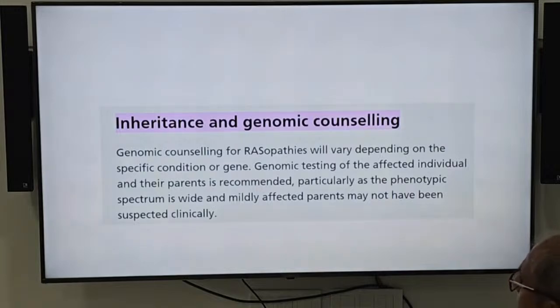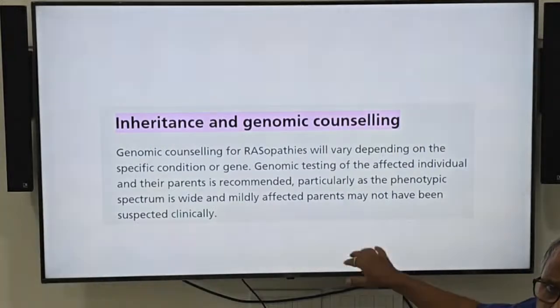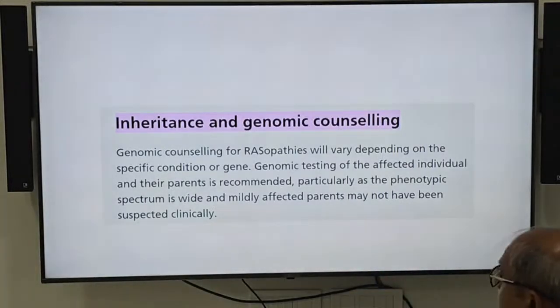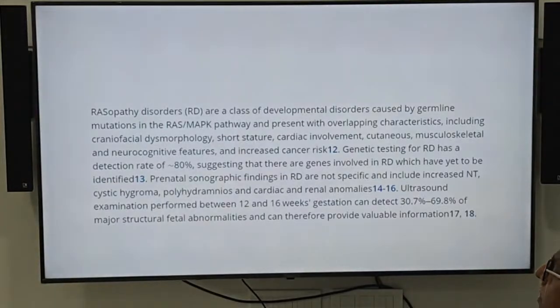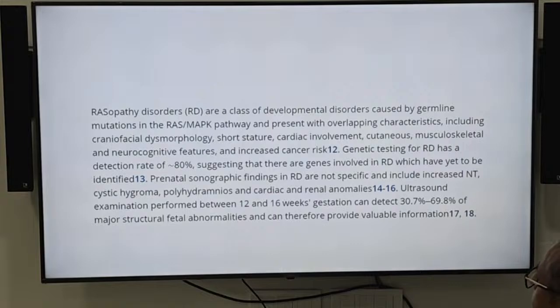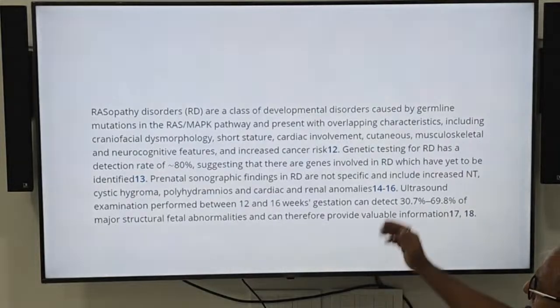RAS MAP kinase pathway, and inheritance and genetic counseling of RASopathies will vary depending on the specific condition or gene. Gene testing of the affected individual and their parents is recommended, particularly as the phenotype spectrum is wide and may be mildly affected. Parents may not have been suspected clinically. I will come to a case today which we have done with this RASopathy. Patient has been sampled. Now we are doing this genetic analysis.